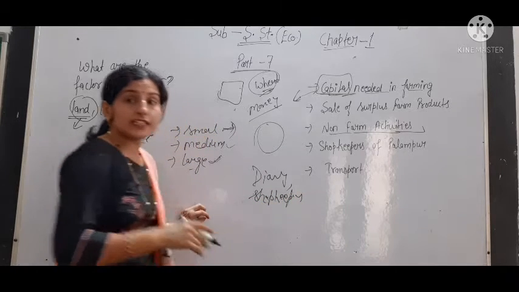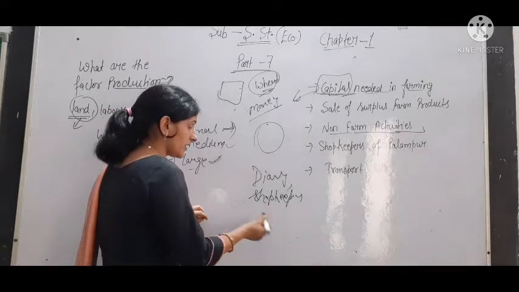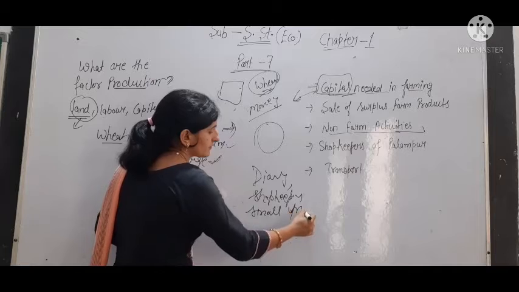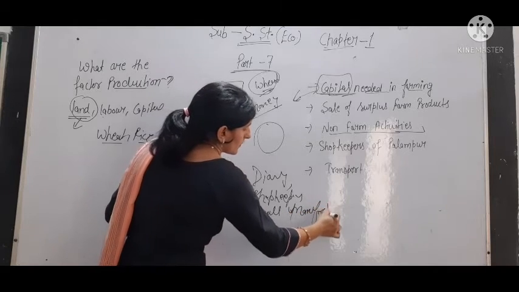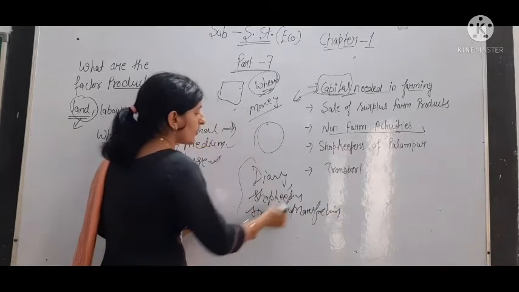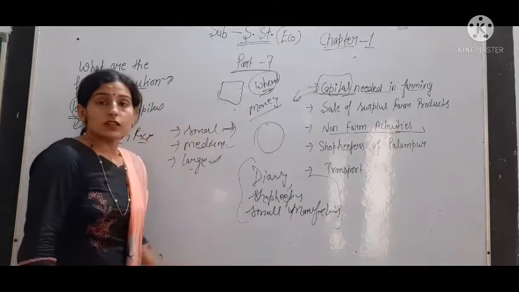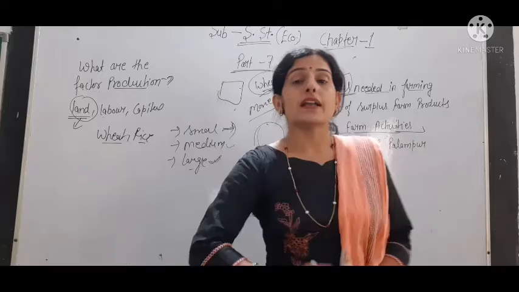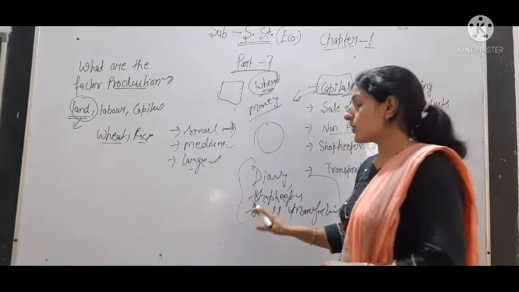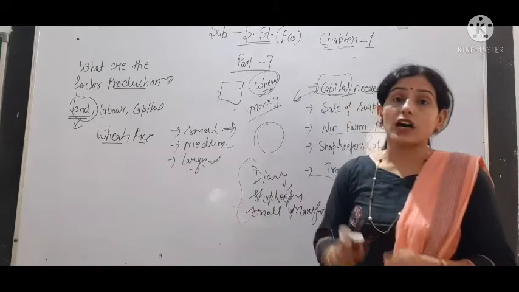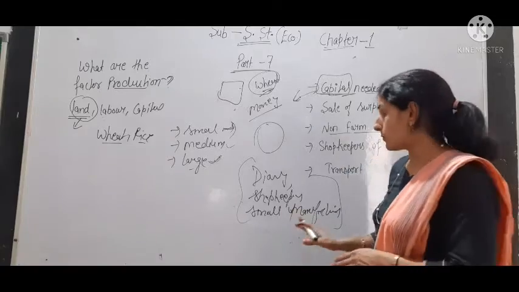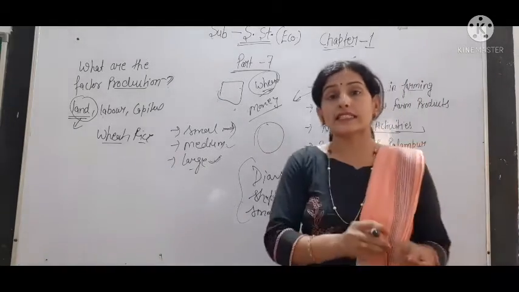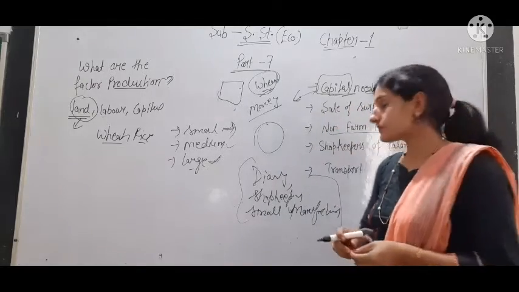Some people have their small manufacturing industry, small manufacturing, okay. So all this type of work is non-farm activities, okay. So some people in Palampur are included in non-farm activities. They earn their living by running shops. Dairy means they provide milk to the cities and towns, okay.